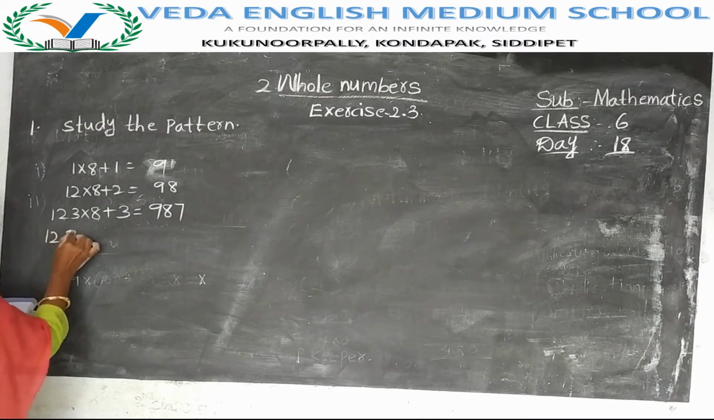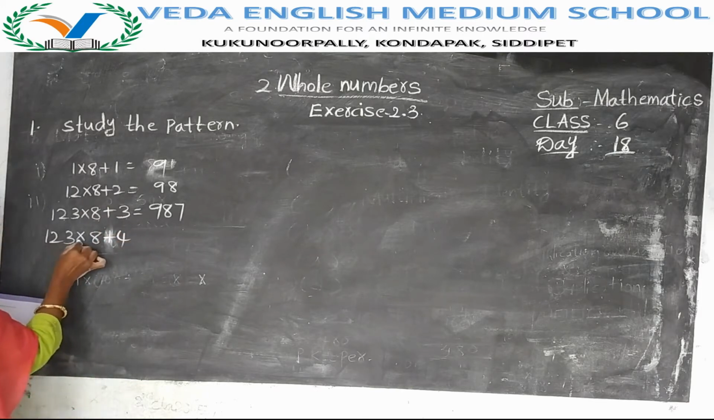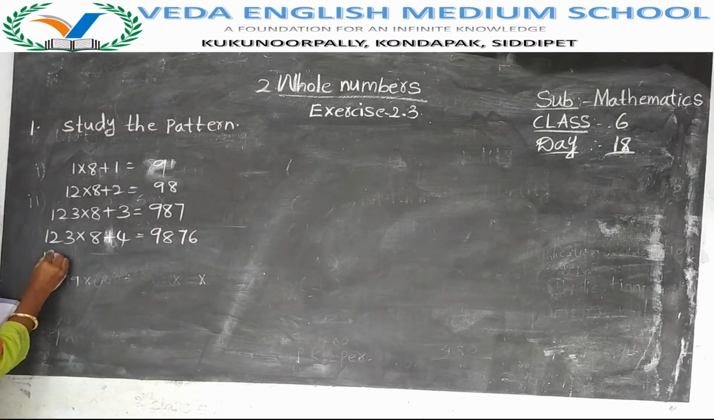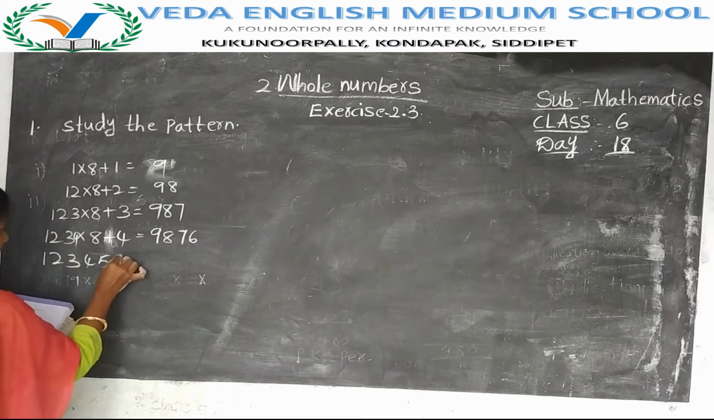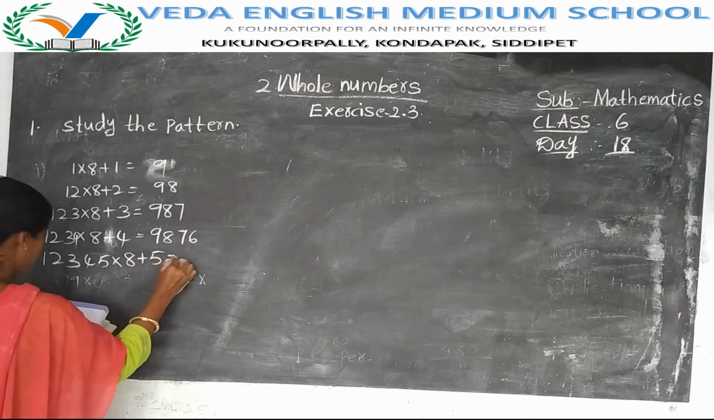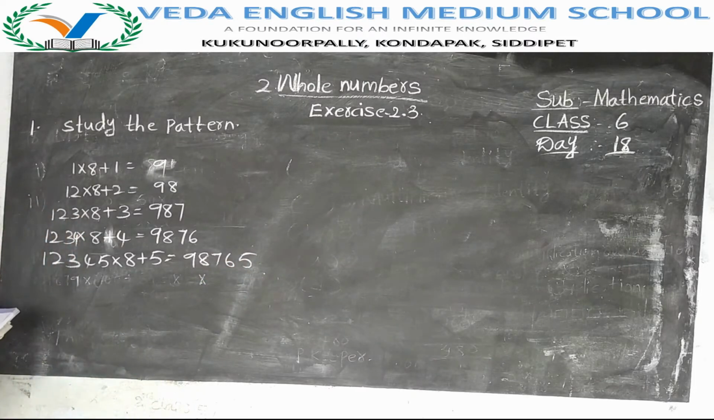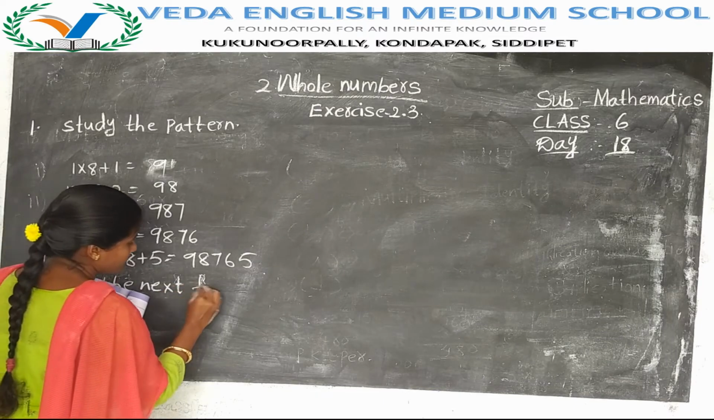Then 1234 into 8 plus 4 is 9876. Here we have 12345 into 8 plus 5 is equal to 98765. Question: write the next 4 steps. Can you find out how the pattern works?